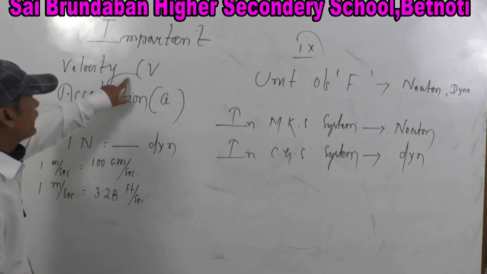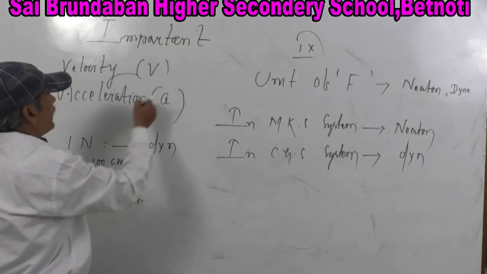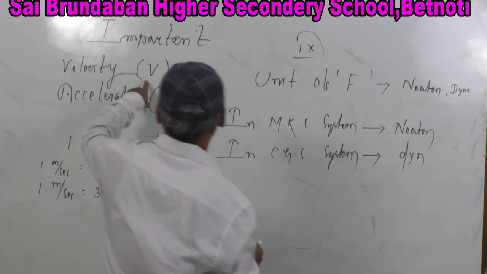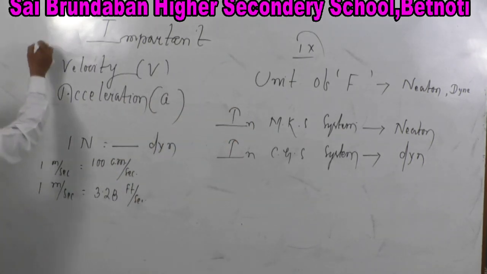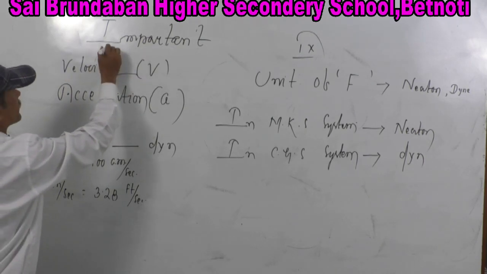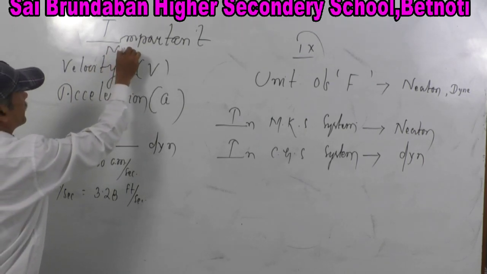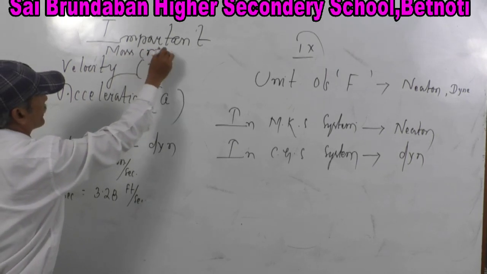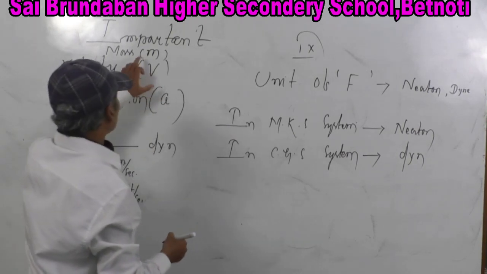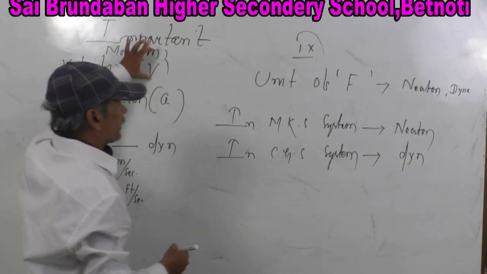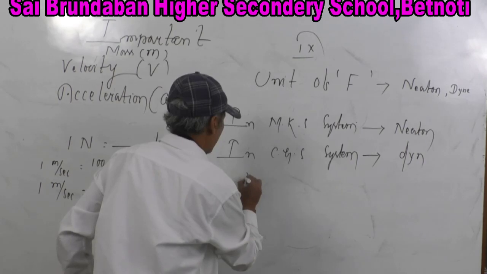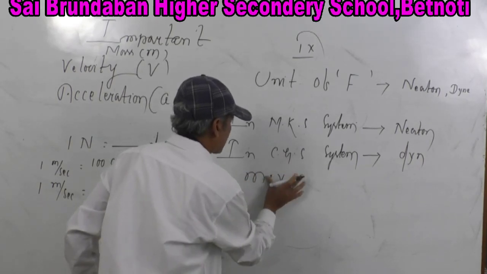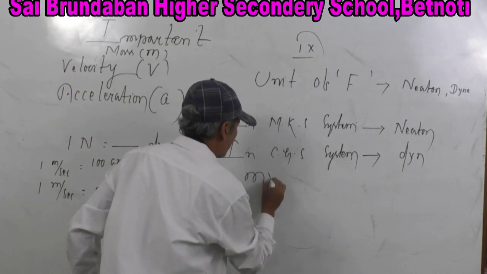Why have I written here V and A? Very simple thing. Velocity, its symbol is V. Mass, its symbol is M. Now you multiply M into V, or you may say it is MV.